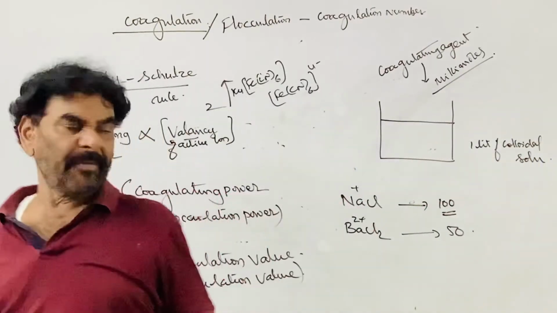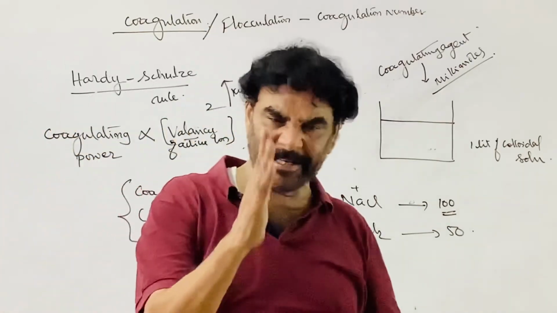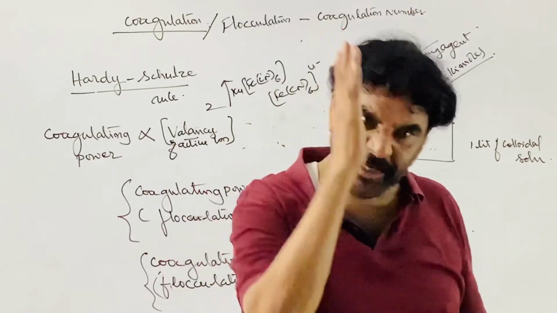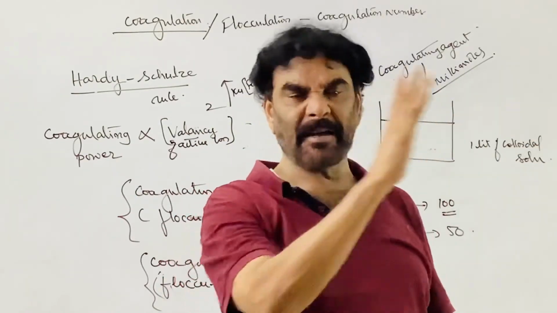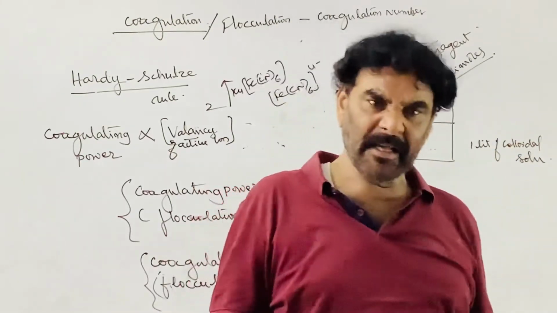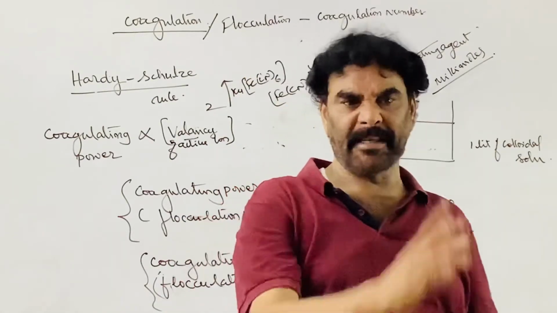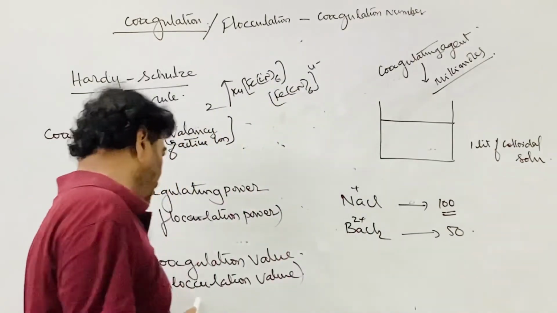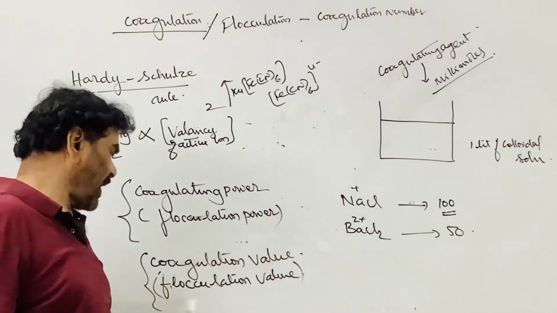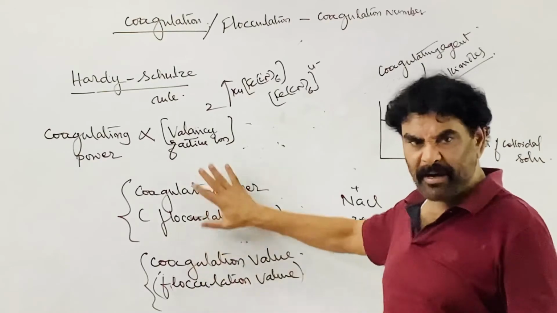Therefore, there are two things. The coagulation value indicates the quantity of the electrolyte required, in millimoles, to cause the precipitation of 1 liter of the given colloidal solution in 2 hours. That is called the flocculation value or coagulation value. The coagulating value and coagulating power, these two are different.